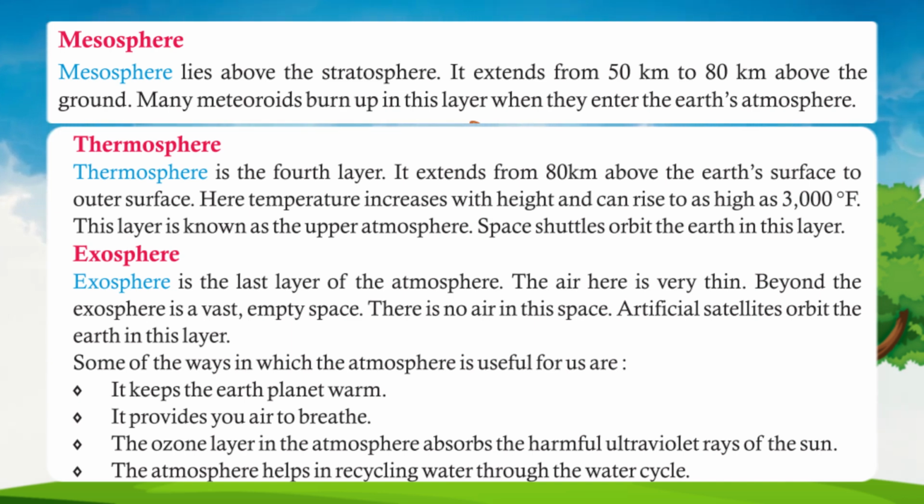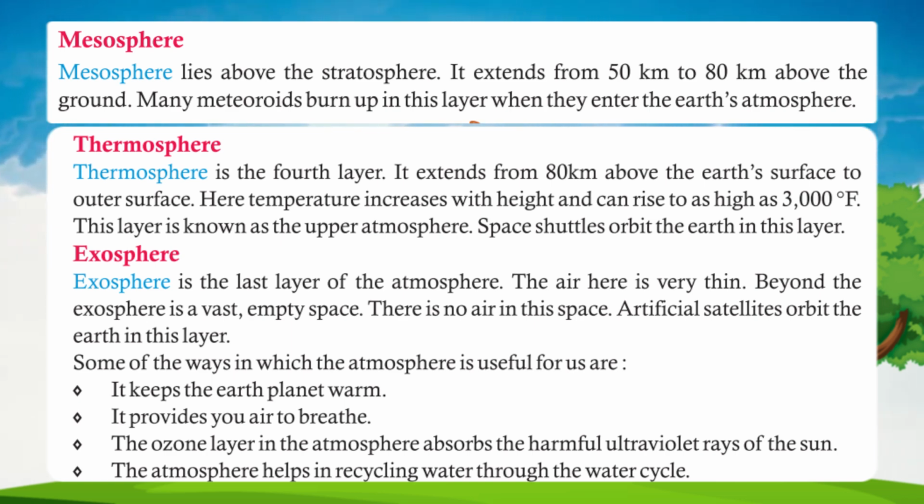Thermosphere. Thermosphere is the fourth layer. It extends from 80 kilometers above the Earth's surface to the outer surface. Here temperature increases with height and can rise to as high as 3000 degrees Fahrenheit. This layer is known as the upper atmosphere. Space shuttles orbit the Earth in this layer.